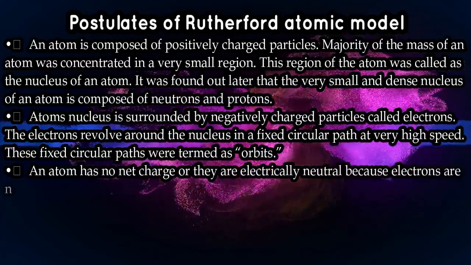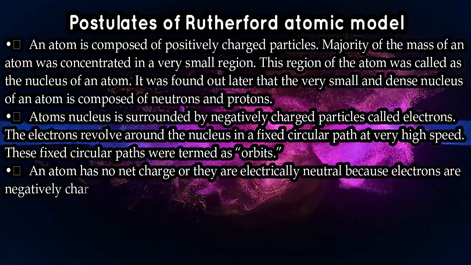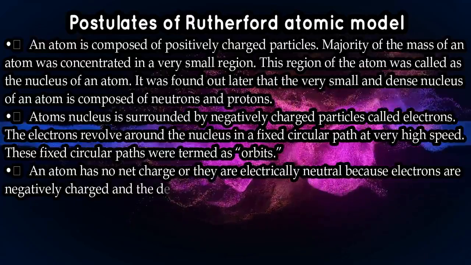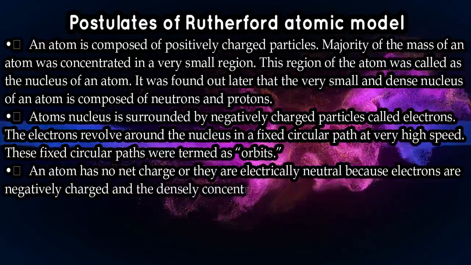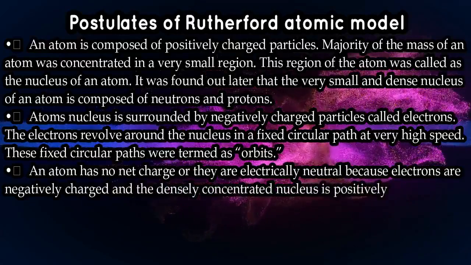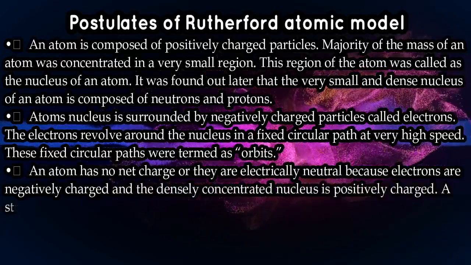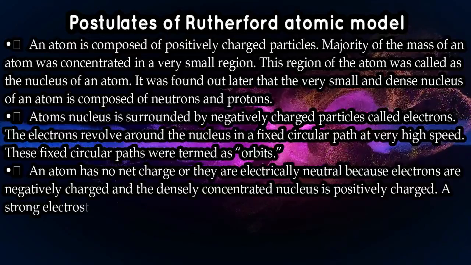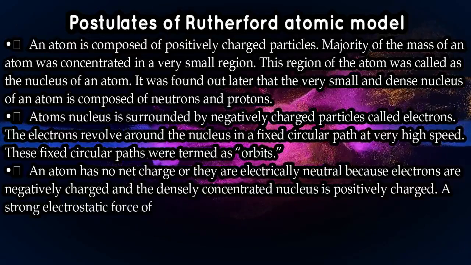Now, in the second postulate, Rutherford had said that the negatively charged particles, which were called electrons, which were previously detected using cathode rays, revolve at a very, very high speed.